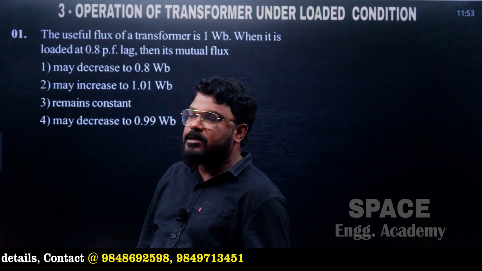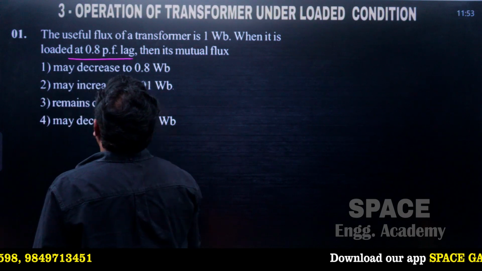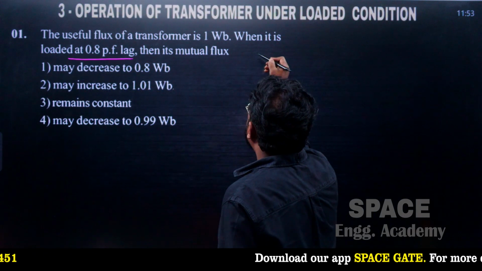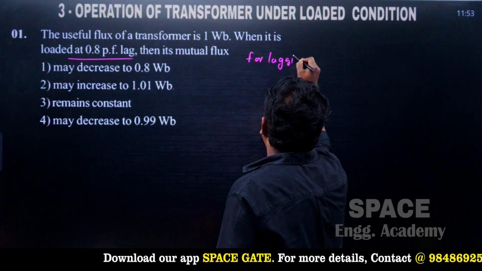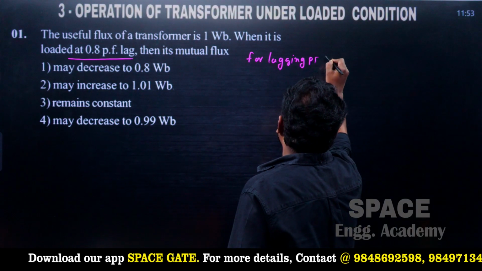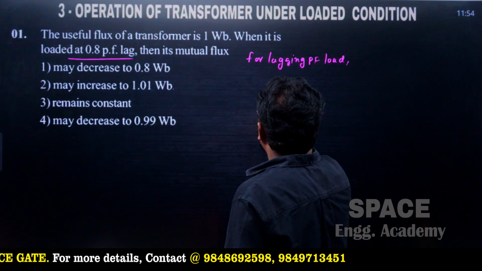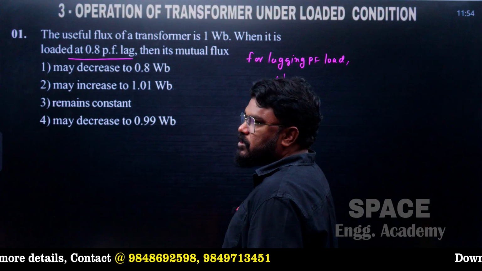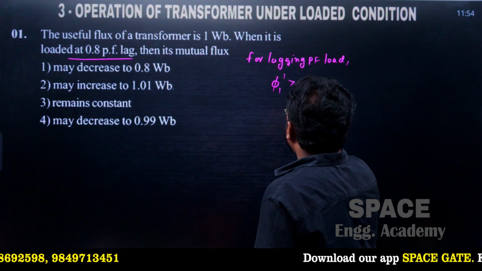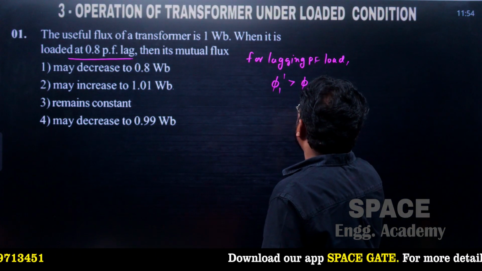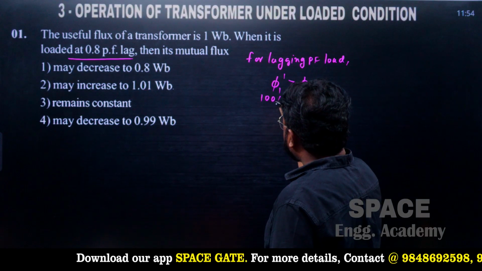సో దానికి ఎలా ఆన్సర్ చేయాలి అని అంటే, so your given power factor is 0.8 power factor lagging. So that is per lagging power factor load, π1 dash, so that is load component of the primary flux is little bit greater than the secondary flux π2. And for example, the 100% of the flux.